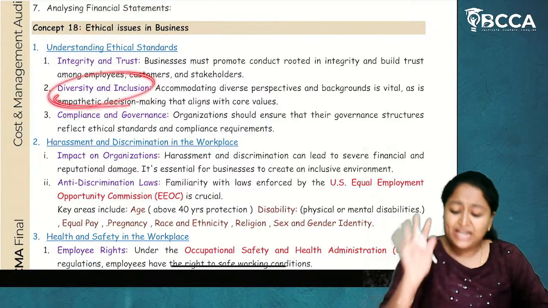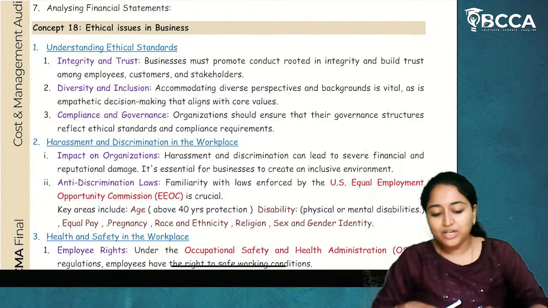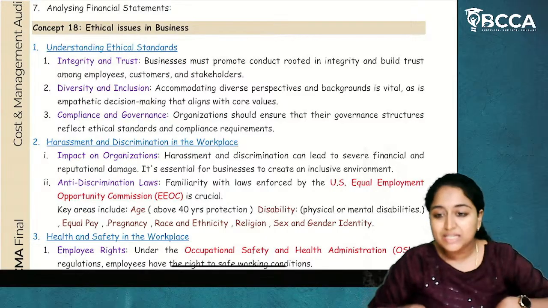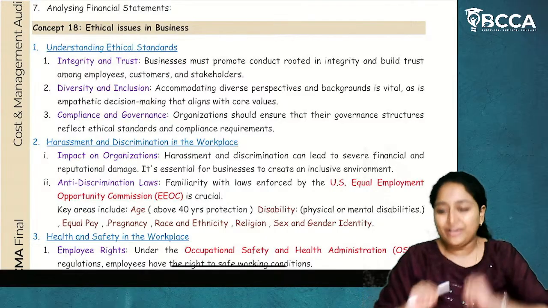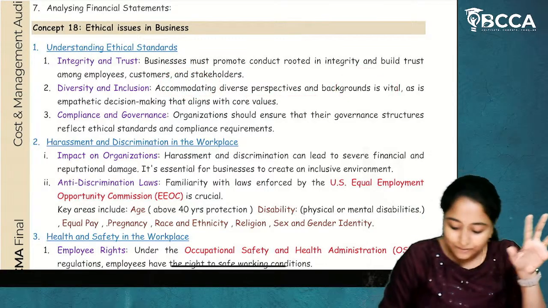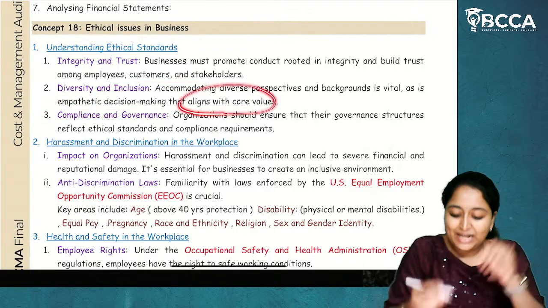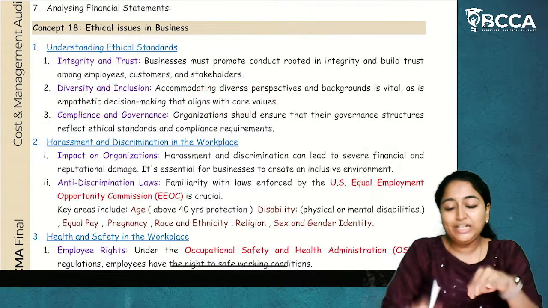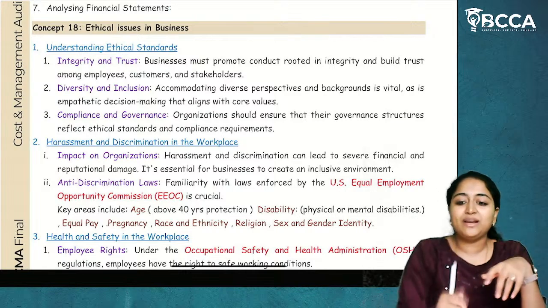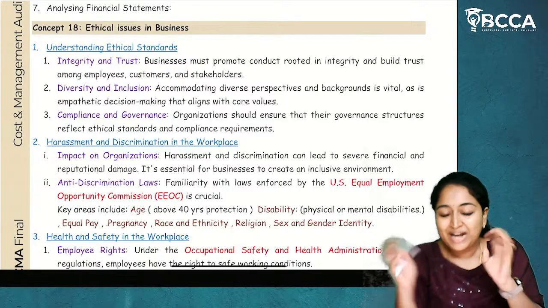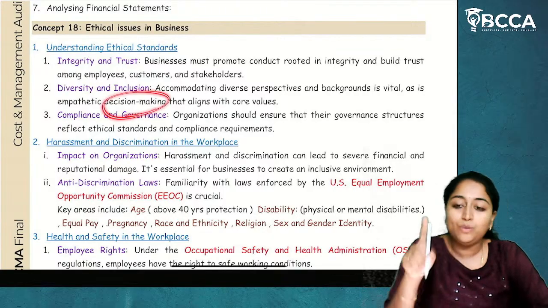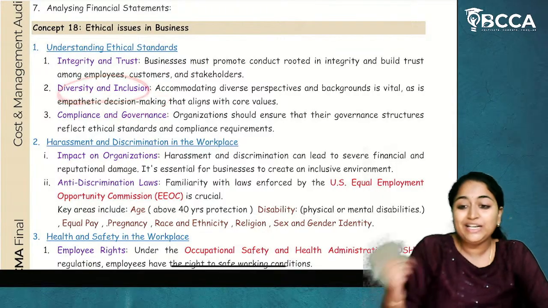Second point, diversity and inclusion. Whatever the employees are thinking about, whatever stakeholders are thinking about, different shareholders are thinking about, they have to include everything. Accommodating diverse perspectives and backgrounds is vital, as is empathetic decision making that aligns with the core values. Why do you need persons of different perspectives? The organization should understand different knowledgeable people, and it has to take all the knowledge and all the inputs. Only then will decision making be done correctly. So there should be diversity and inclusion.